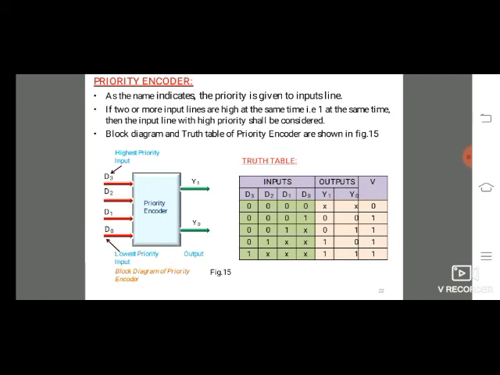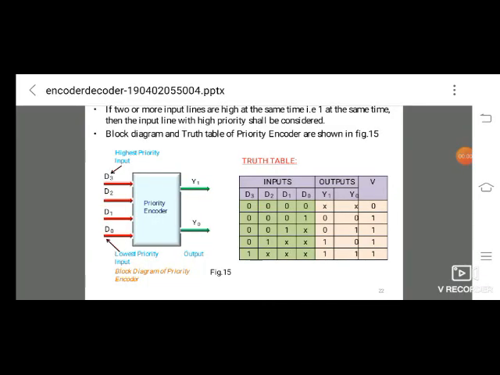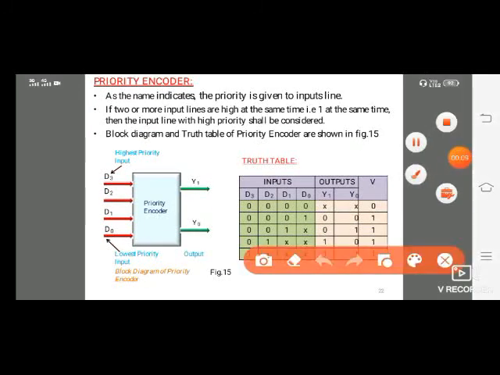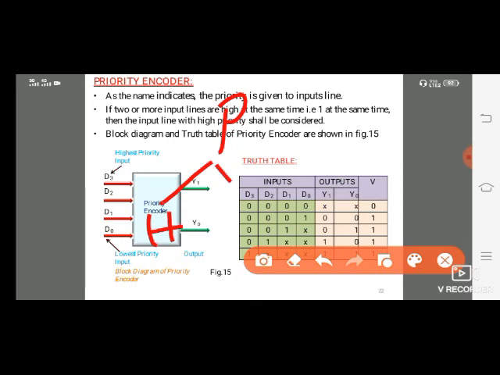For example, in one organization, first priority will be the principal, next priority will be the department HODs, after that the staff, and the next priority will be the students. In the same manner, the priority encoder works.